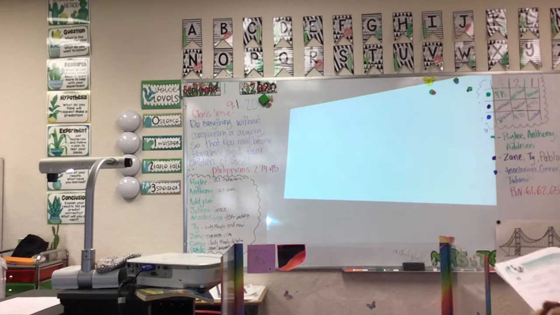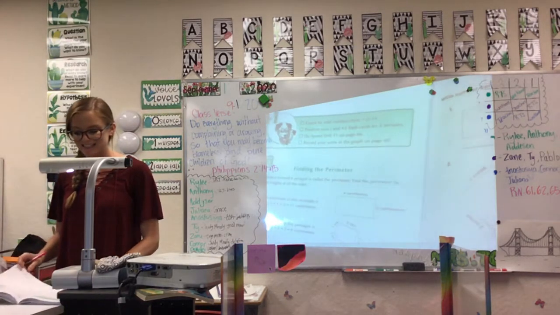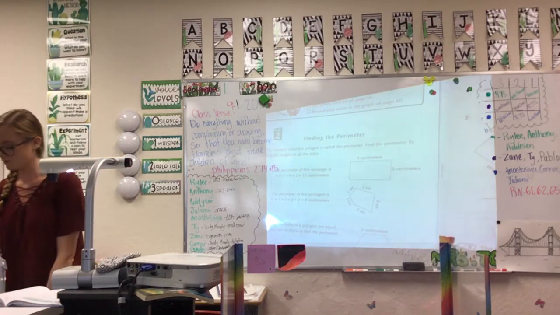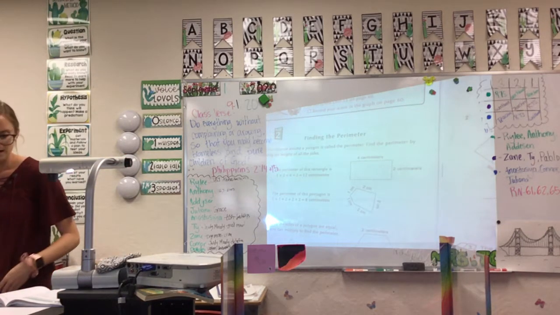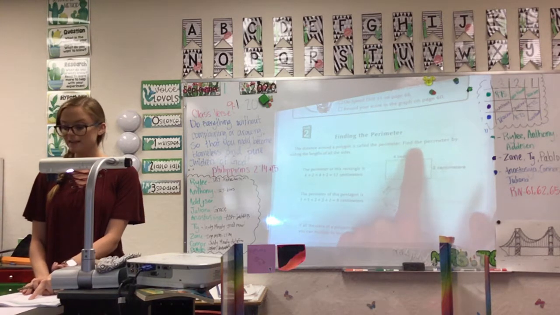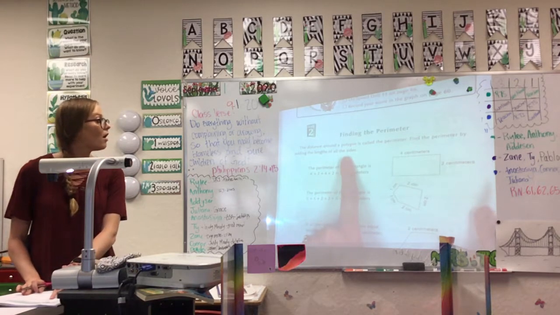All right, finding the perimeter. The distance around a polygon is called the perimeter. How you find the perimeter is you add up the lengths of all the sides.